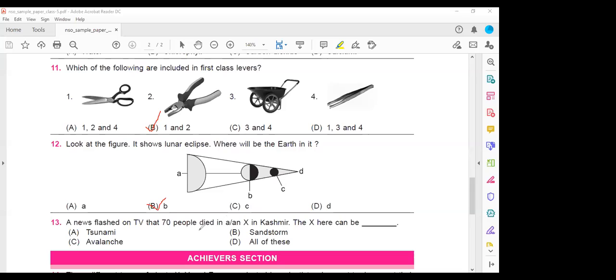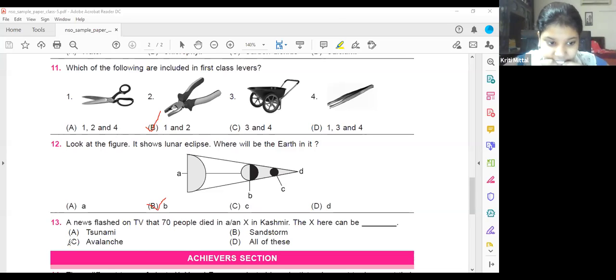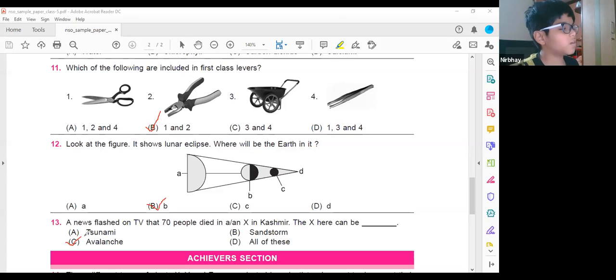Very good. Next, 13th one. A news flashed on TV that 70 people died in an X in Kashmir. The X here can be avalanche, ma'am. Very good. Because Kashmir is not near water, tsunami can't be.